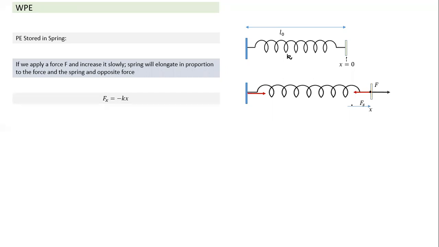Taking this as the sign convention, displacement x is positive, and we write the spring force at displacement x. This is the spring force. Spring force is acting opposite to the direction of displacement: minus kx. Now let's understand here. This is x here. Now from here we give a very small displacement dx. When we give a further small displacement dx, there will be work done by the external force and work done by the spring force.